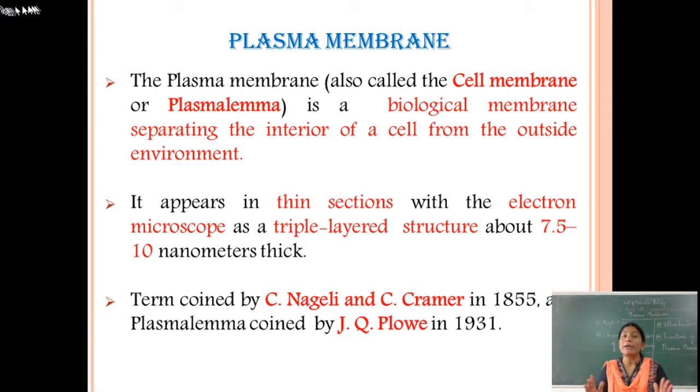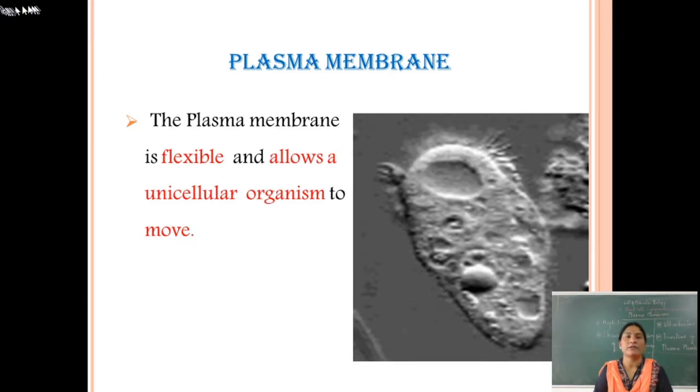It is a biological membrane which separates the interior of the cell from the outside environment. It appears in very thin sections with the electron microscope as a triple layer structure with a thickness of 7.5 to 10 nanometer. The term plasma membrane was first coined by Nageli and Kramer in 1855, and the term plasmolemma was first coined by Plowe in 1931.